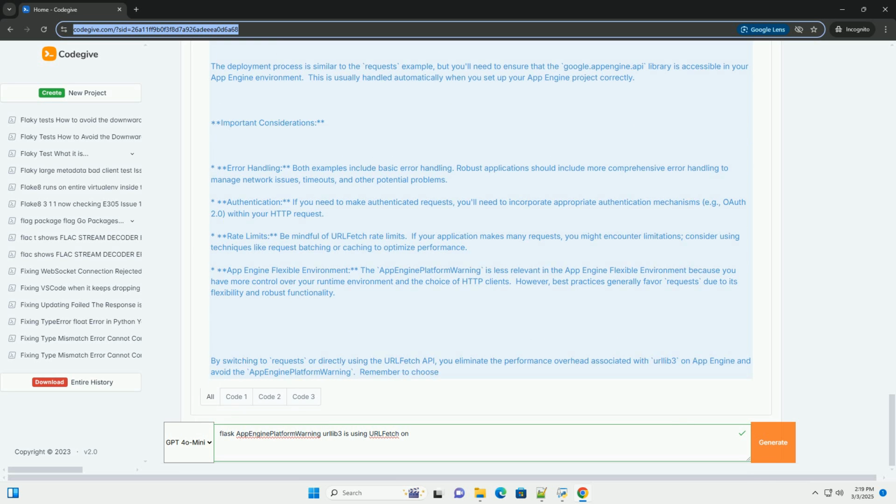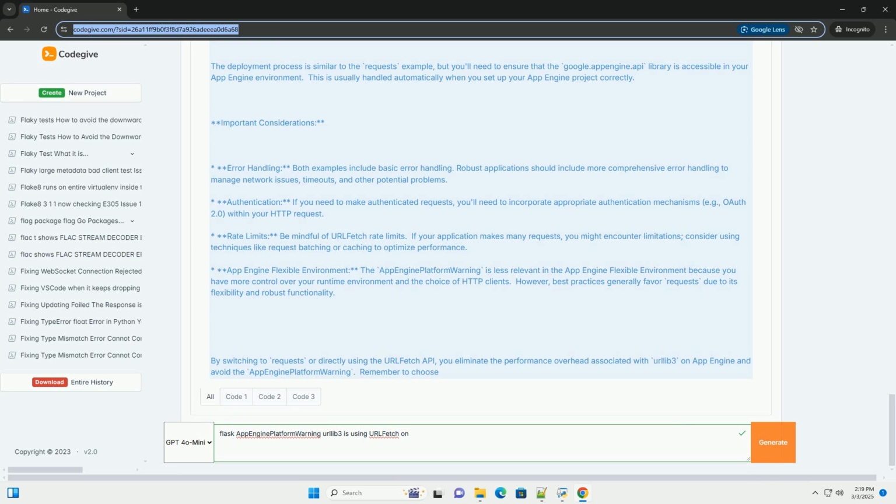App Engine flexible environment. The App Engine platform warning is less relevant in the App Engine flexible environment because you have more control over your runtime environment and the choice of HTTP clients. However, best practices generally favor requests due to its flexibility and robust functionality.